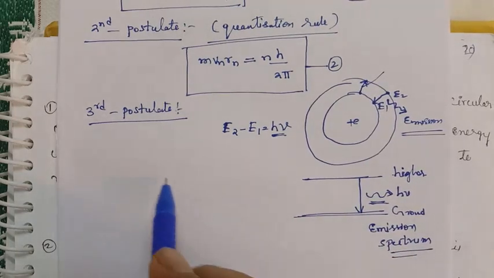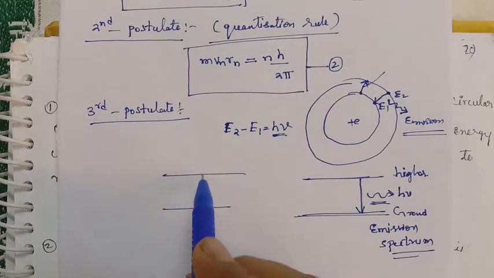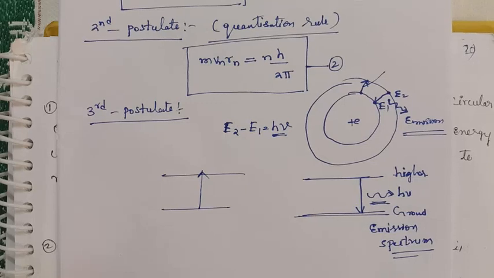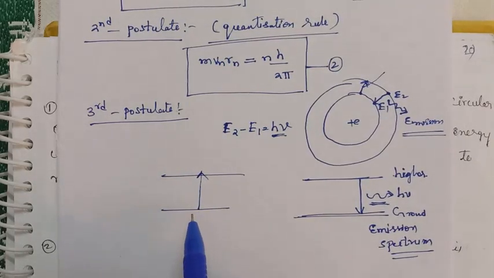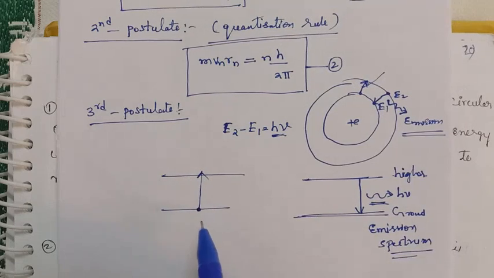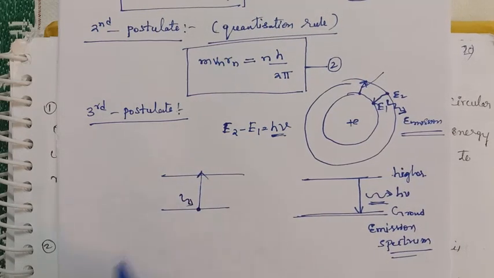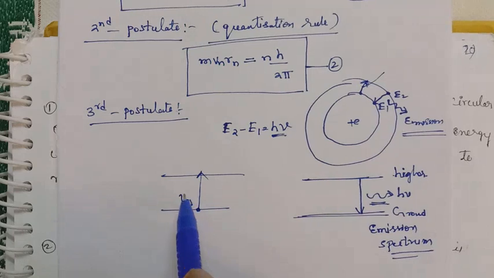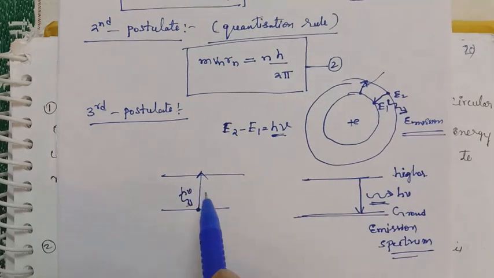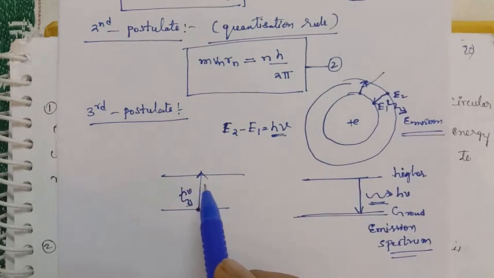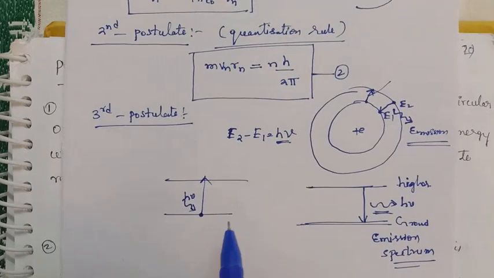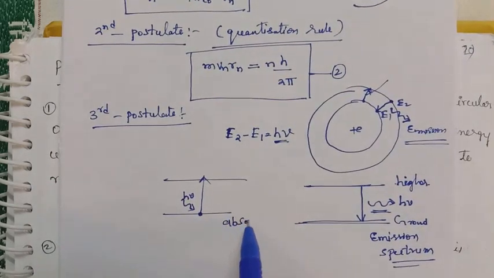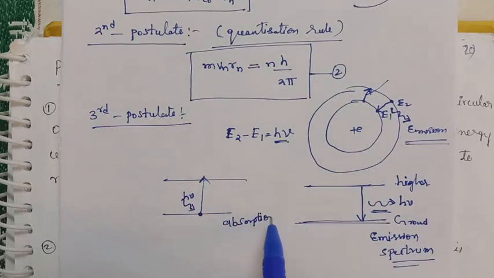If the electron jumps from the ground state to the excited state, you have to supply the energy. If this is the electron, you have to give the energy, then it will absorb the energy of h nu. Then it can jump from the ground state to the excited state. At that time the spectrum is called the absorption spectrum.